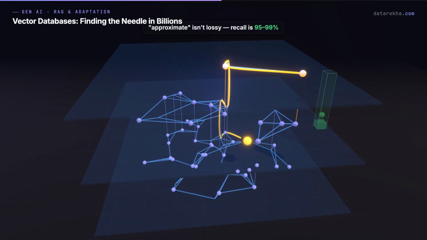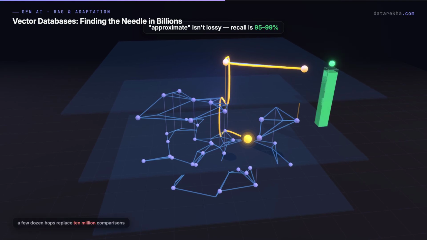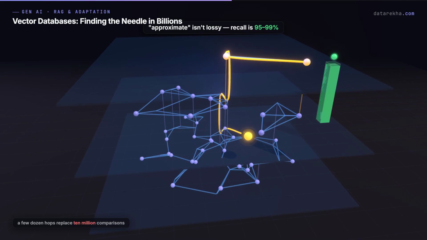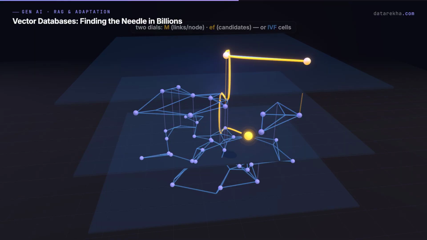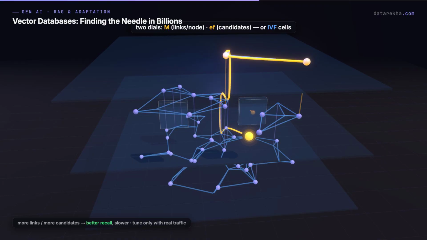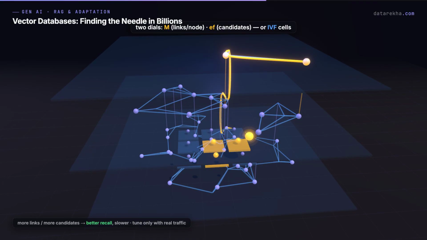Now, approximate sounds scary, like it's lossy. It isn't. Well-tuned, HNSW returns the right answer 95 to 99% of the time. Two dials trade recall for speed: M, the links per node, and EF, how many candidates the search keeps in flight. Tune them only once you have real traffic. There's also a cousin called IVF, which clusters vectors into cells up front and searches only the few nearest cells.